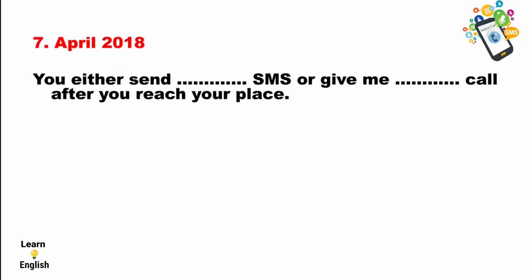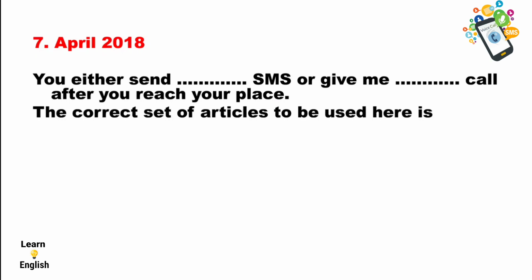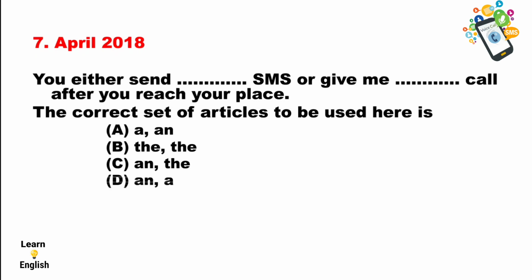Next one, the seventh question, which was asked in April 2018. The seventh question is: we either send dash SMS or give me dash call after you reach your place. The correct set of articles to be used here is option A, an and the; option B, the and the; option C, and the; option D, an and a. The answer is option D, an and a.